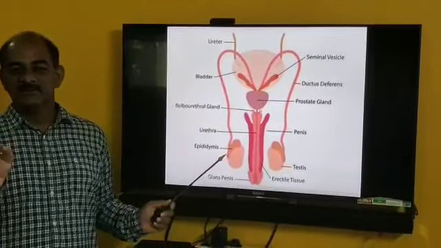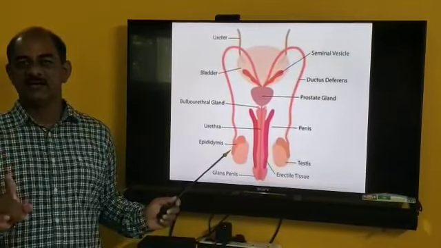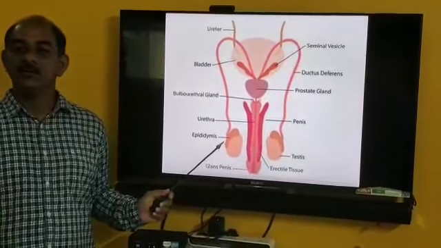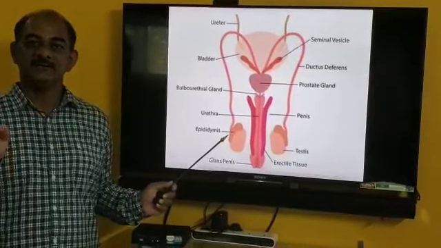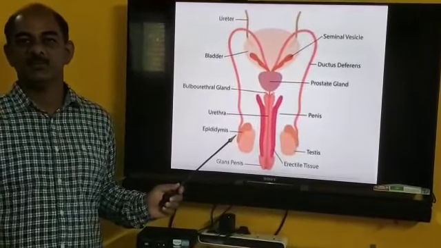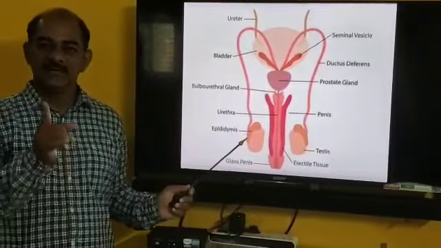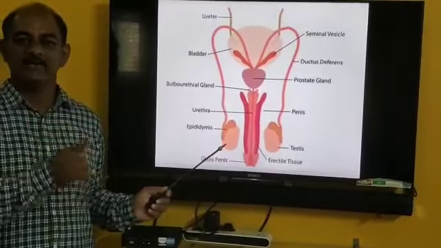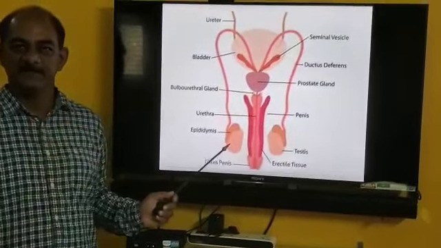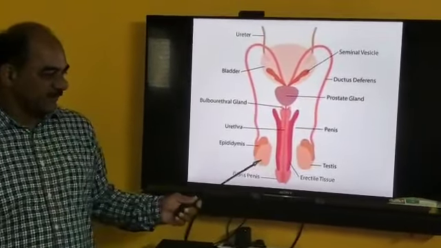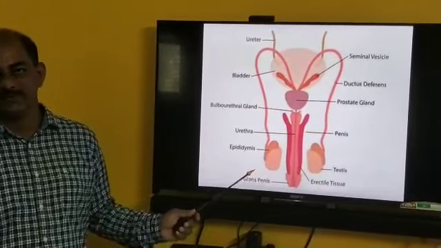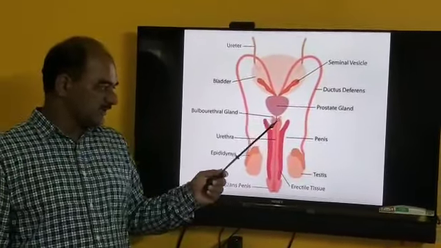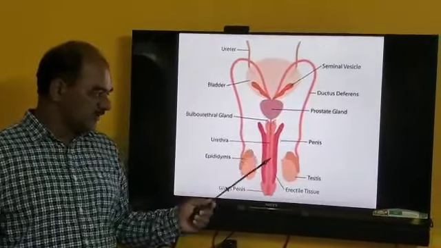The main function of this scrotal sac is thermoregulation: its temperature is 3 to 4 degrees centigrade less as compared to body temperature. So it plays an important role in activation and nourishment of the sperm. That is why it acts as a thermoregulator. Then another external genital organ is the penis.